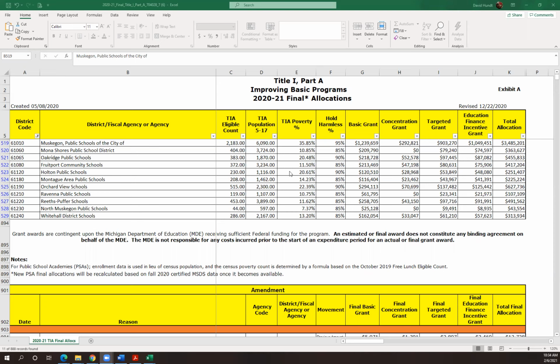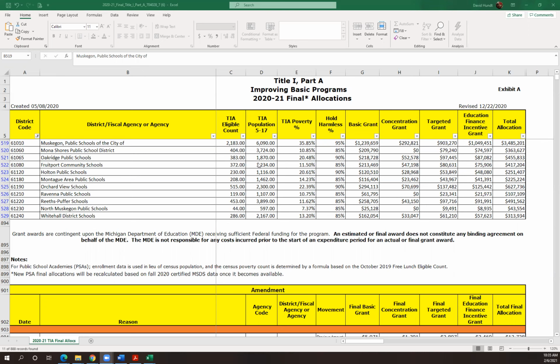And so those numbers don't come from our student counts. They have nothing to do with count day. They have nothing to do with our free and reduced lunch count numbers. These come from the federal government. So the U.S. Census Bureau and the U.S. Department of Education work together to come up with these numbers. They're based off of census poverty. And then on an annual basis, the U.S. Department of Education runs some sort of algorithm that gives us these numbers.